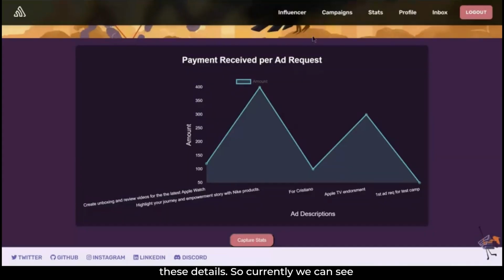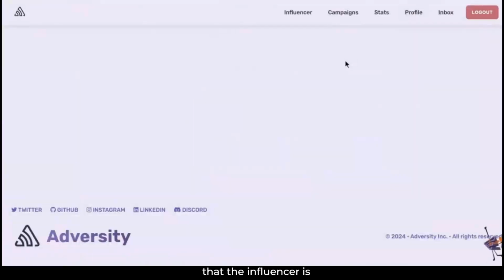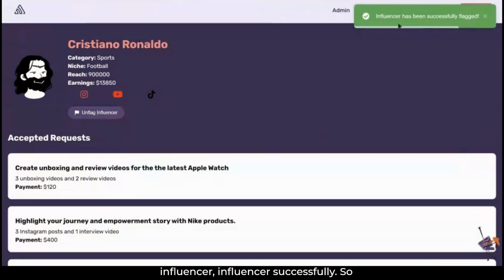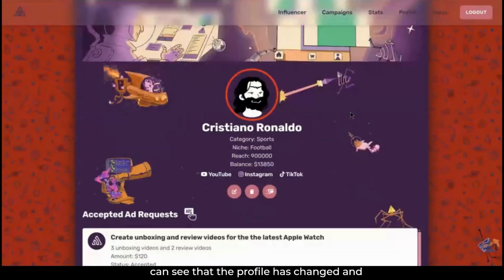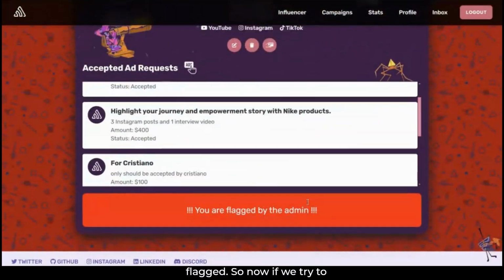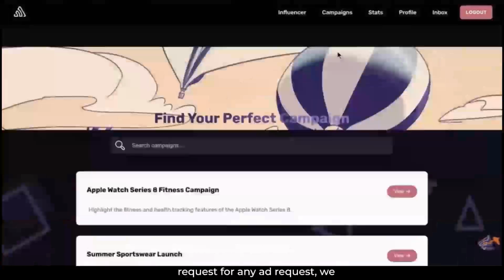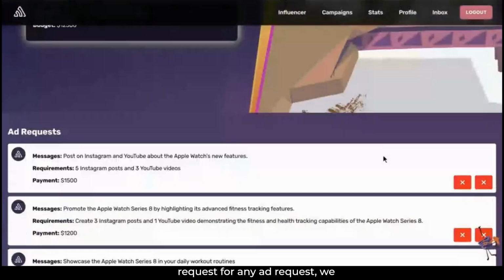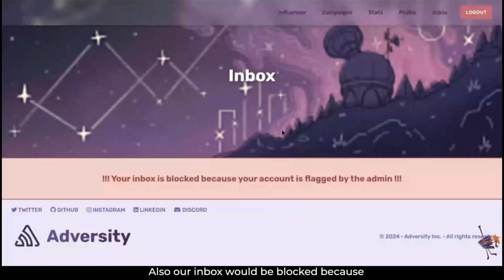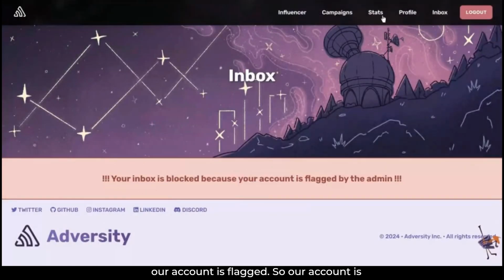Currently we can see that the influencer is not flagged. If we flag this influencer, successfully flagged. Now if we refresh the page, we can see that the profile has changed and there is a message saying you have been flagged. Now if we try to request for any ad request, we cannot because the buttons are disabled. Also our inbox would be blocked because our account is flagged. So our account is entirely blocked.